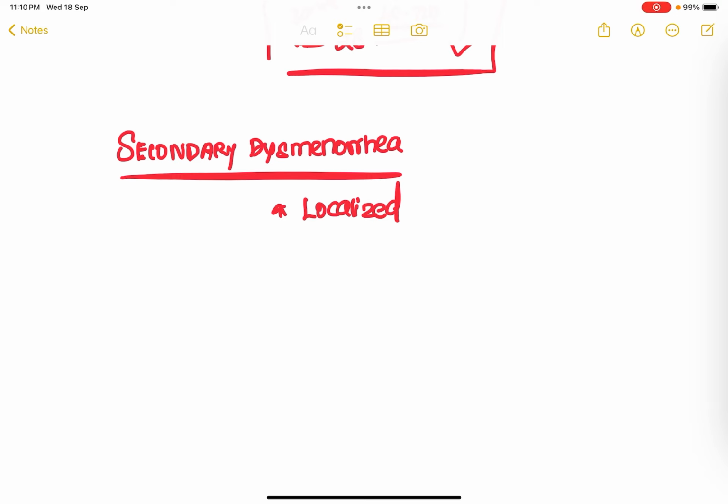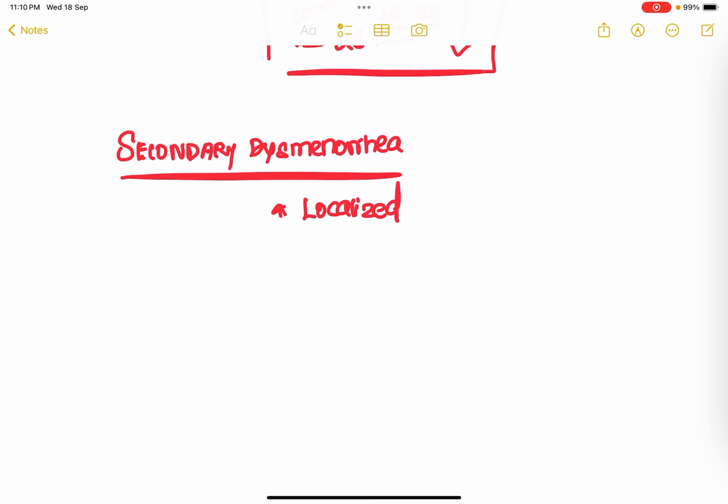So it is localized in nature. Whereas in primary dysmenorrhea, the pain is diffuse in nature, right? The patient can also have pain in the suprapubic area, or diffuse abdominal pain spreading to her thighs, low backache, etc. Whereas in secondary dysmenorrhea, the pain is localized to one specific quadrant, right?